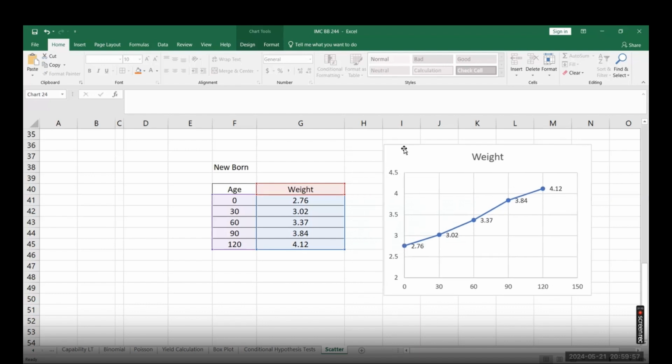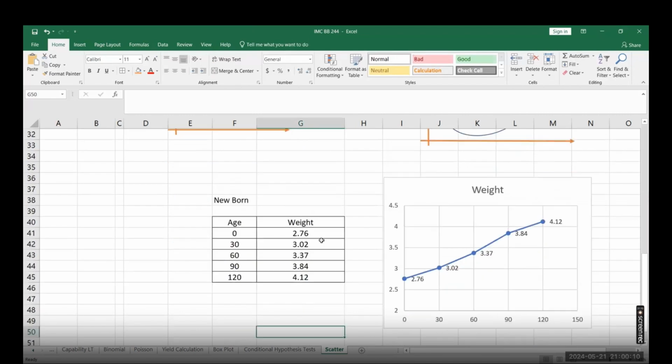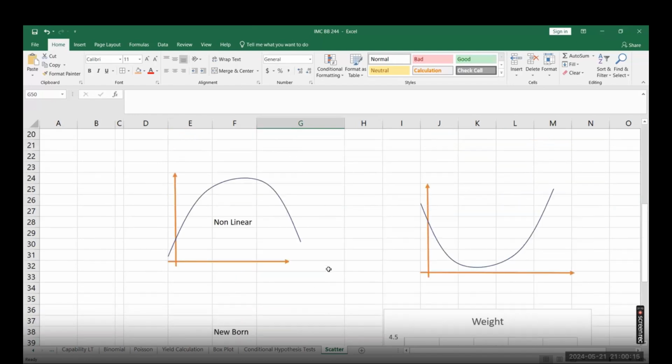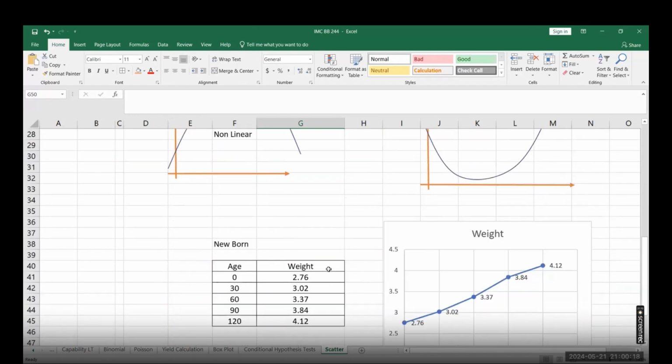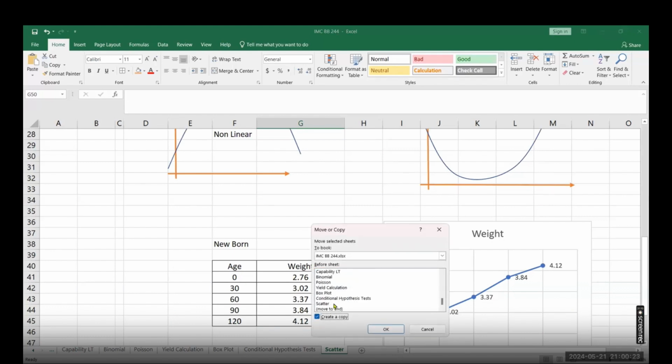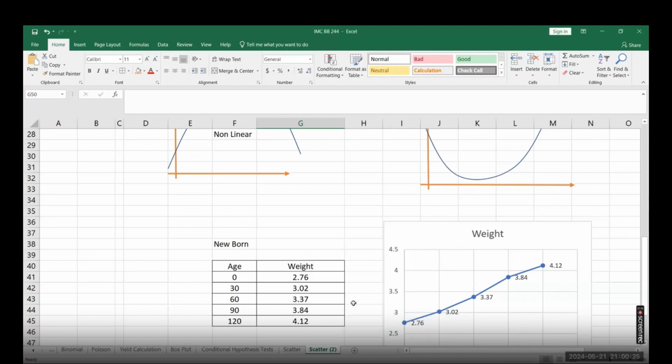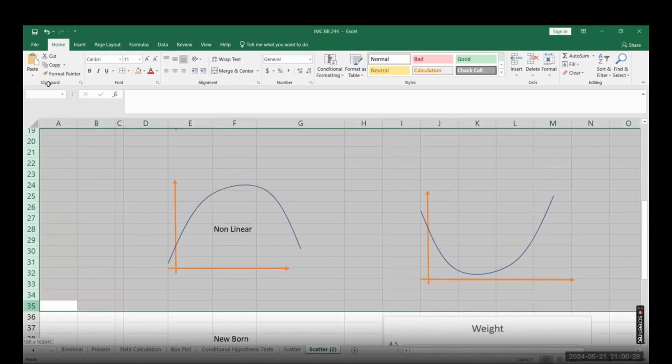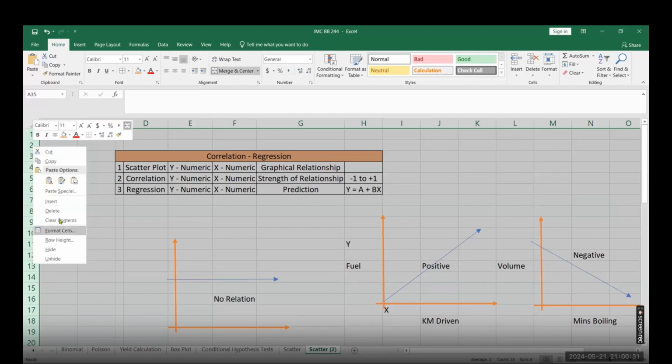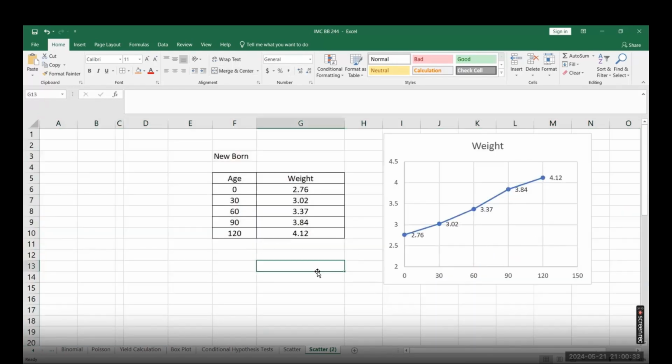Clear about the graphical relationship? I hope so. Now, if I want to study the strength of the relationship, if they are related to each other, how strongly are they related? Then we do the correlation analysis. Let's say this is your data here.